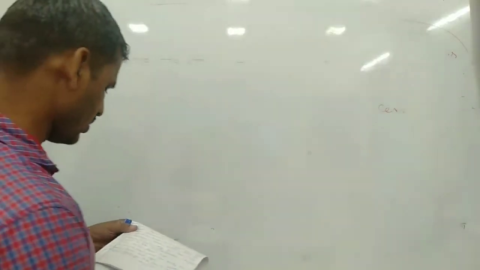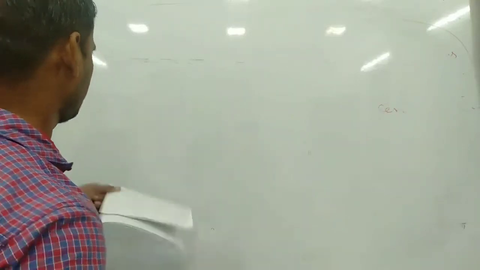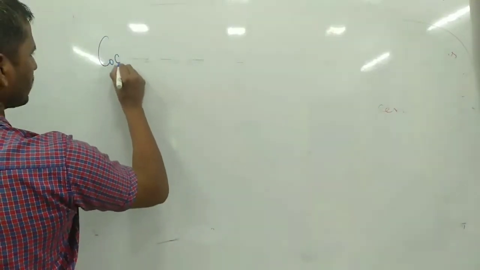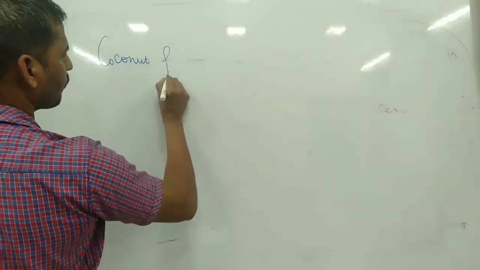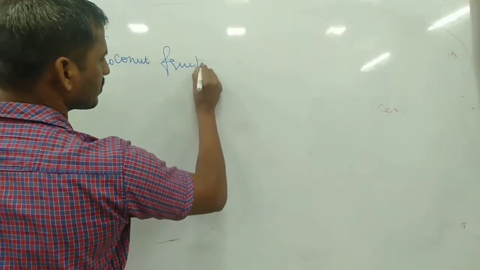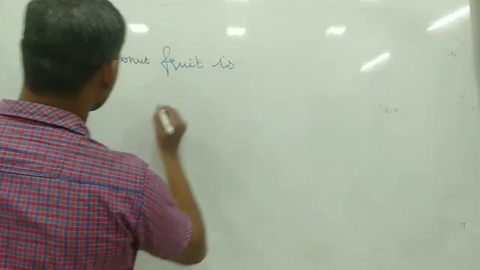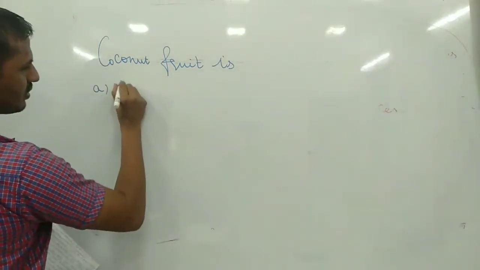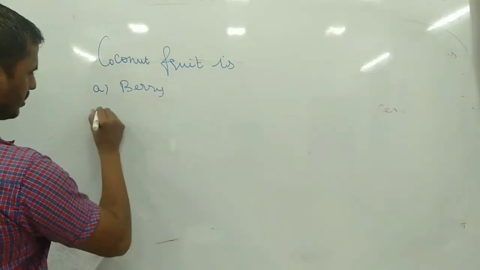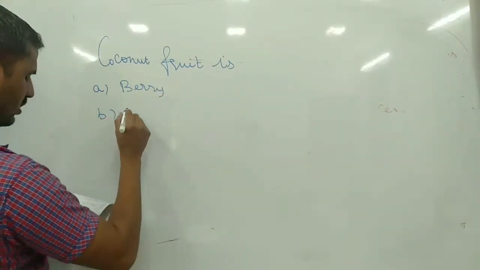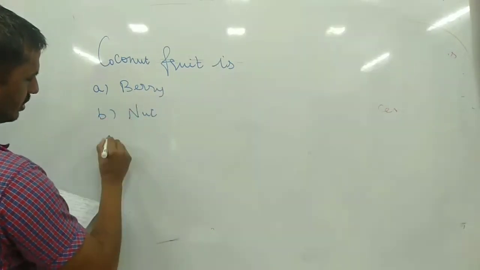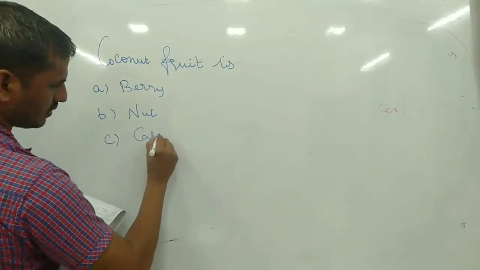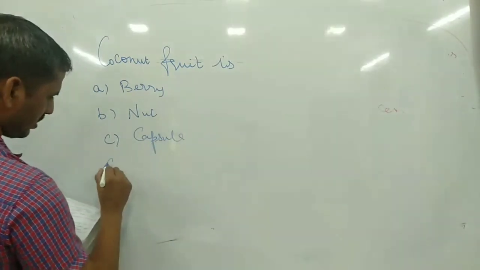Next, coconut fruit is: A. Berry. B. Nut. C. Capsule. D. Drupe.